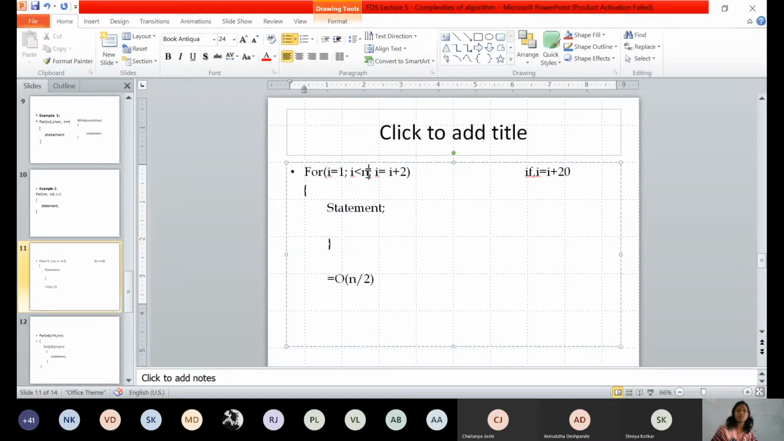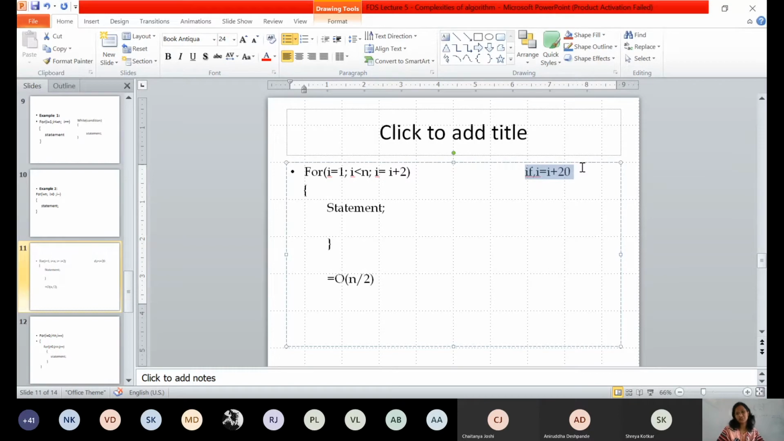Even though your n is odd, when you divide n by 2, you are just taking what? Suppose I have 9 numbers, n equal to 9. So 9 divided by 2, what is that? 4.5. So it's rounded. Ultimately we consider it as 5. We round that number to the next integer. So 4.5 ultimately becomes 5. Getting this? Yes.